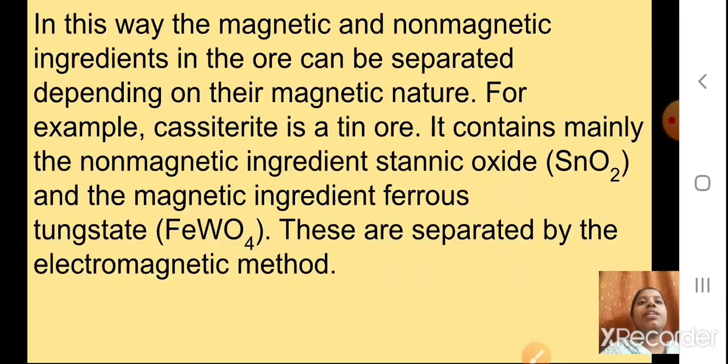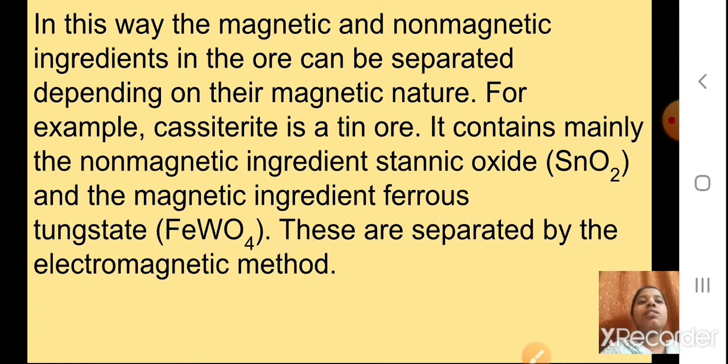Okay, so we'll proceed. In this way, the magnetic and non-magnetic ingredients in the ore can be separated depending on their magnetic nature. For example, cassiterite is a tin ore. It contains mainly the non-magnetic ingredient stannic oxide, SnO2, and the magnetic ingredient ferrous tungstate, FeWO4.